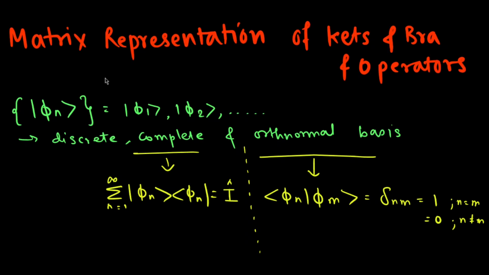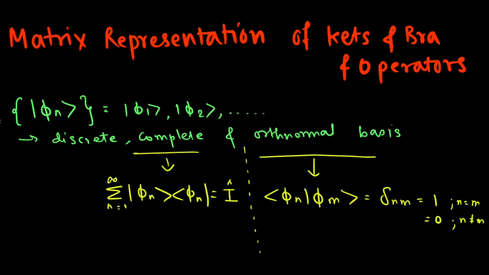So let's find out the matrix representation of kets, bras and operators. Consider a discrete, complete and orthonormal basis set φn, which has an infinitely countable set of vectors of Hilbert space. The completeness condition is satisfied by this equation, and the orthonormal condition is satisfied by this equation.